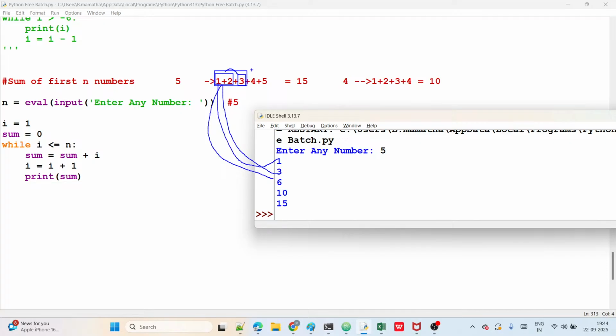Now 6 plus 4 is 10, so 10 displaying. Next 10 plus 5 is 15, so 15 will display. That's all.